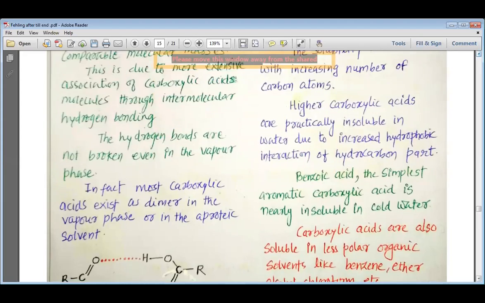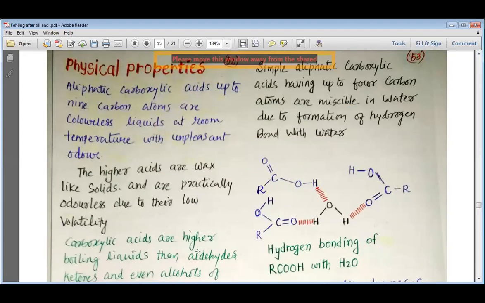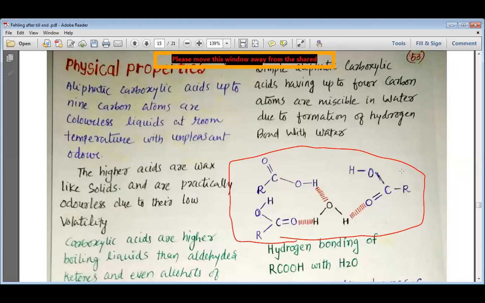Carboxylic acids also form hydrogen bonds with water, and as the hydrogen bond is formed with water, my dear students, they are much soluble or miscible in water. As the carbon chain present as R increases, the solubility of the carboxylic acid decreases, up to 9 carbons.